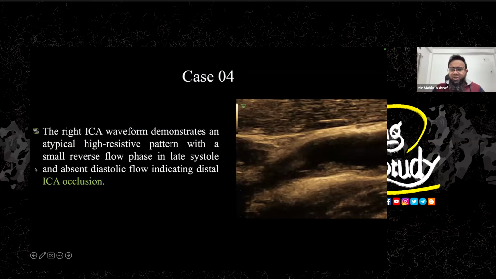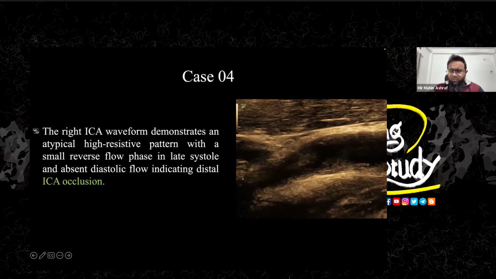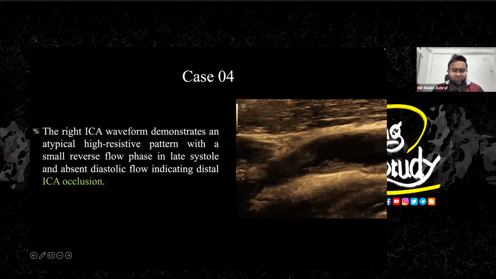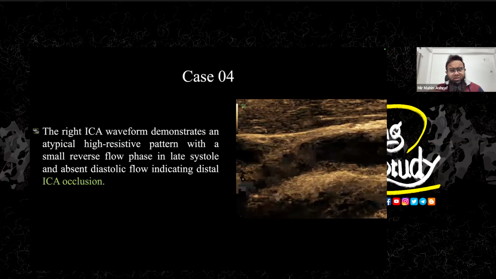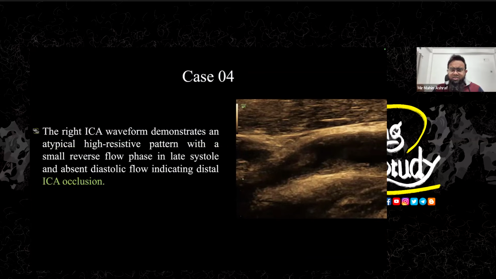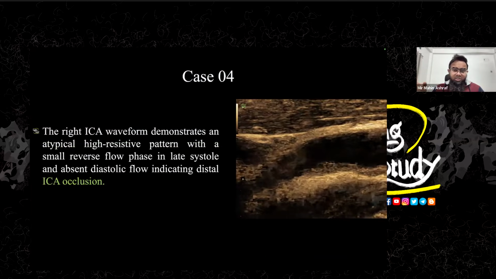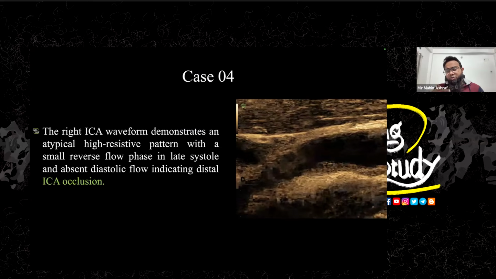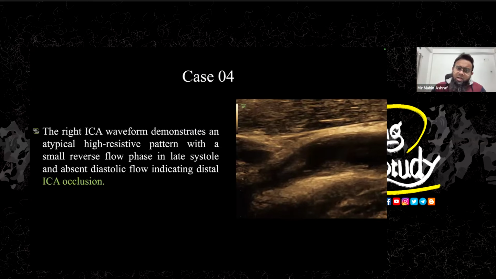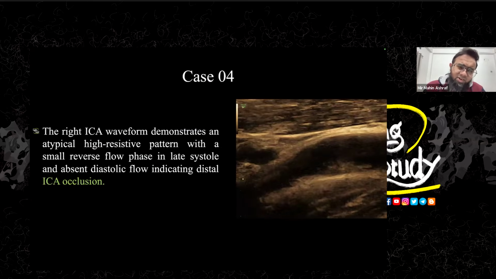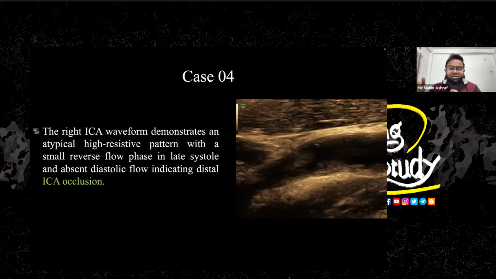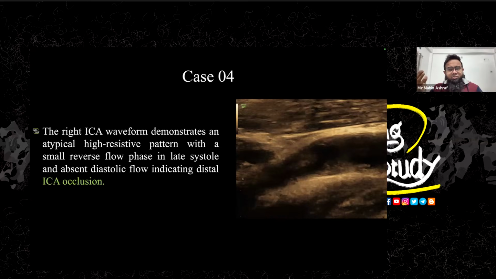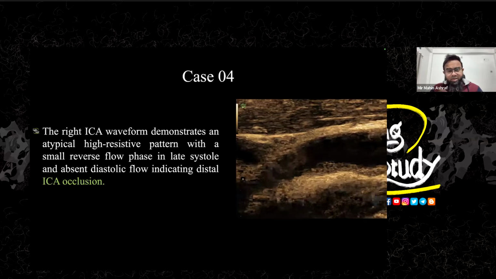If you follow the consensus guideline from 2020, which was made by vascular medicine and vascular surgery specialists and also vascular ultrasound specialists, and is commonly available on the internet, you will see that the right internal carotid artery occlusion case was described there in this manner.